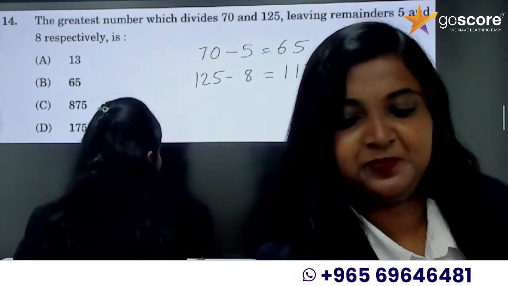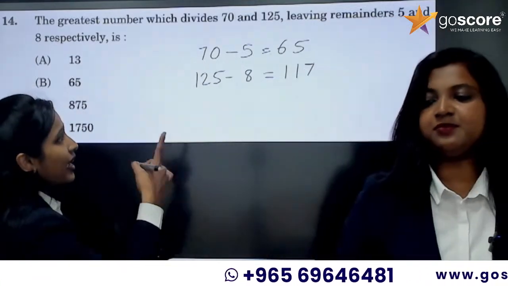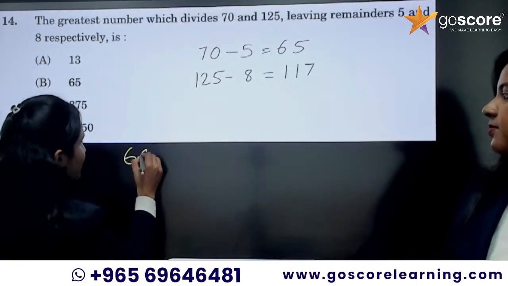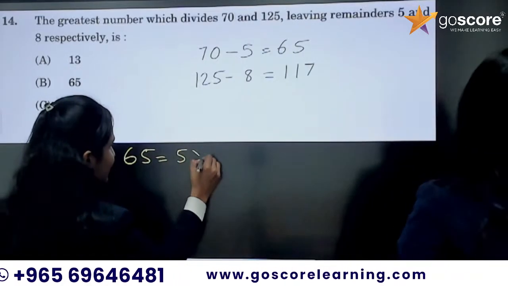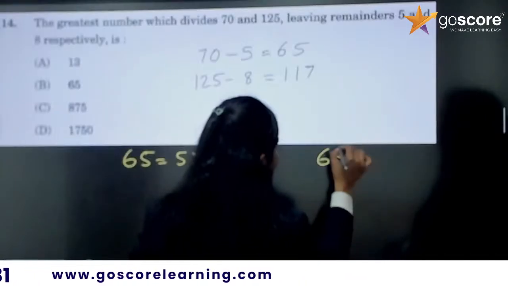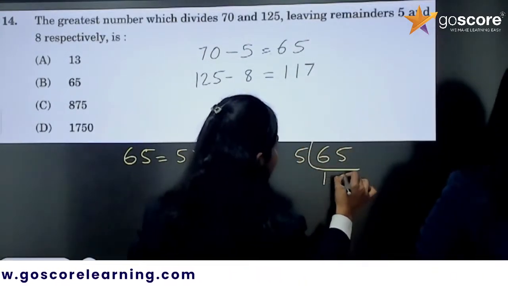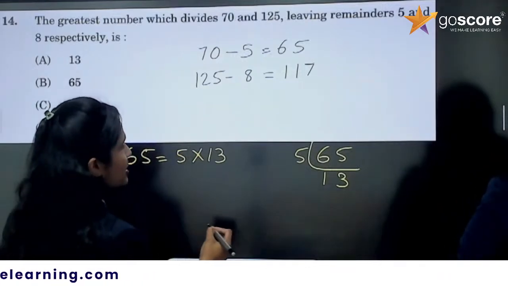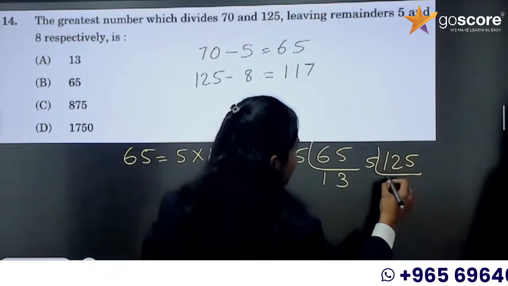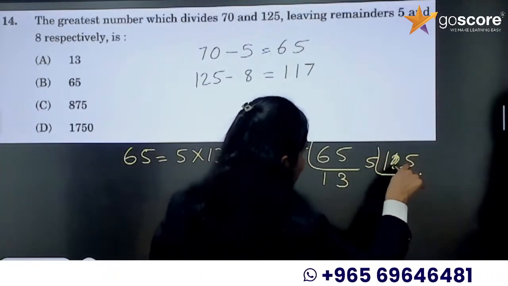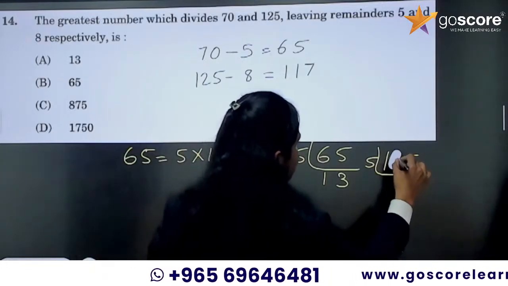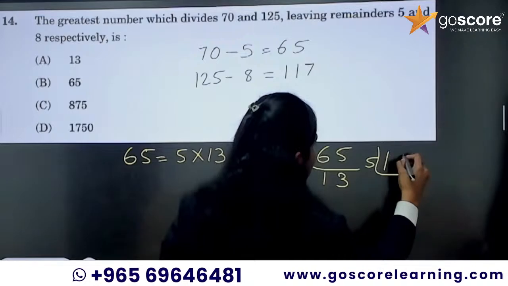Now we will find the HCF of 65 and 117. So 65 is 5 into 13. You need to do the prime factorization if you want. I will do 65: so 5, then 13. And the next one is 117. I'm going to find it. Sorry, 117, my mistake. 3.